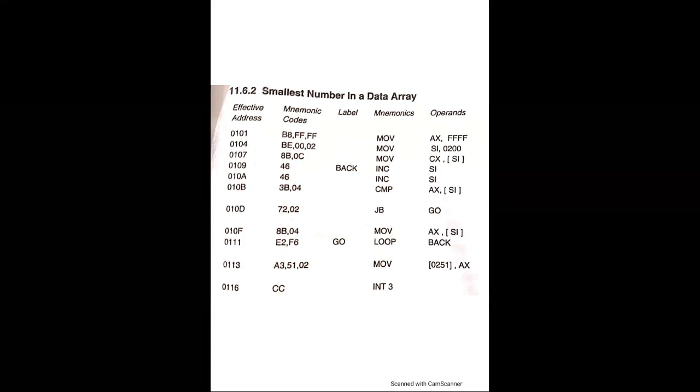displacement is 02. There is a loop instruction at the effective memory location 0111H. The program execution jumps from the effective memory location 0112H back to 0109H. In this case, the displacement is 10 memory locations back. That is, displacement is 0A. The 2's complement of 0A is F6, which has been shown at the effective memory location 0112H.